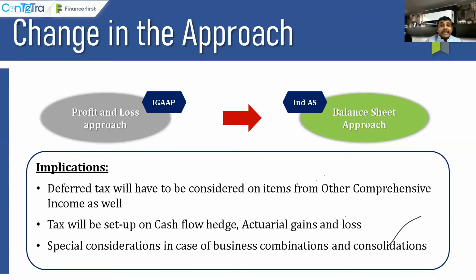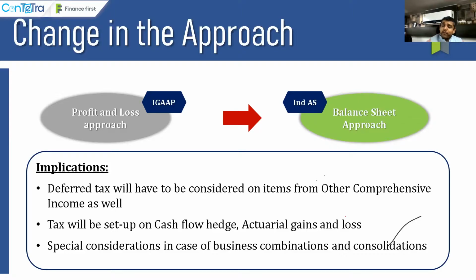Next example, we have never seen deferred tax implication on intercompany consolidated adjustments. In the consolidated books, simplest of examples, if company A sells an asset to company B, which is in the same group, and the book value of that asset is 100, and A sells the asset at 150 to B, that 50 rupees unrealized profit always gets eliminated, right? And the corresponding incremental depreciation which comes in the books of B also gets eliminated.